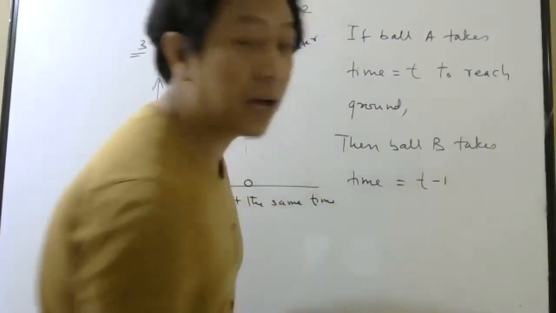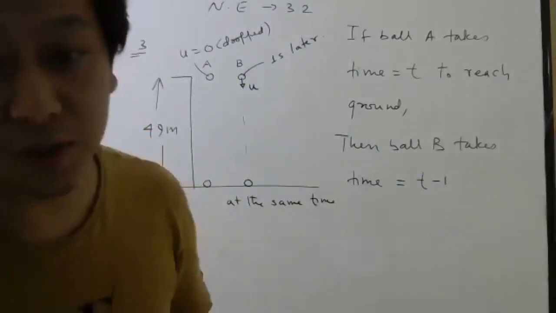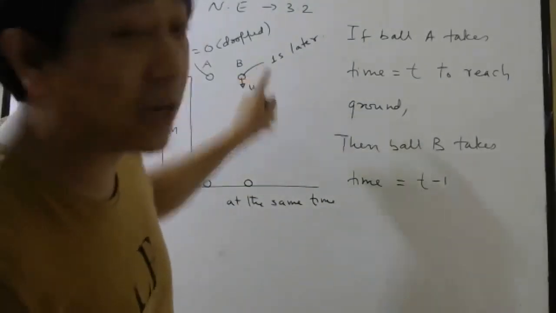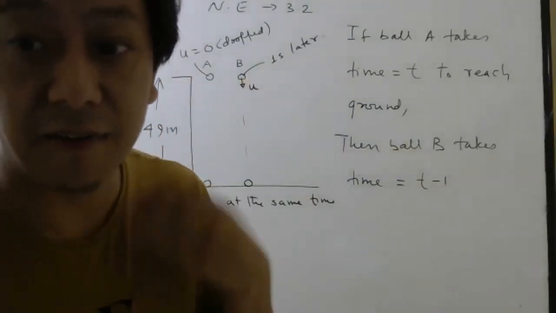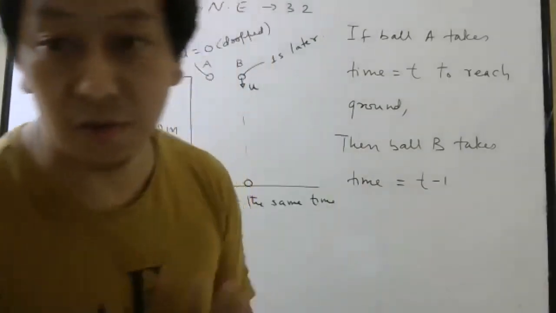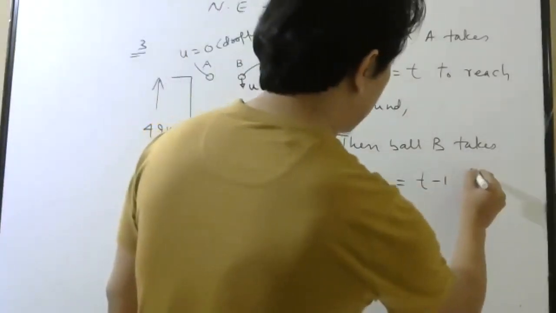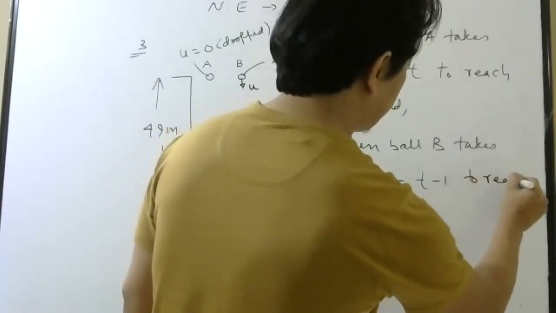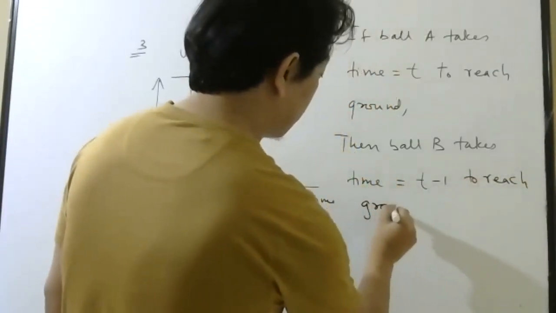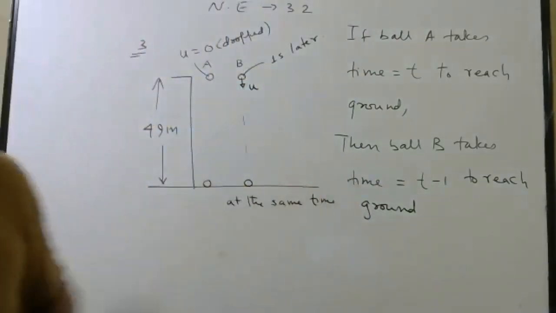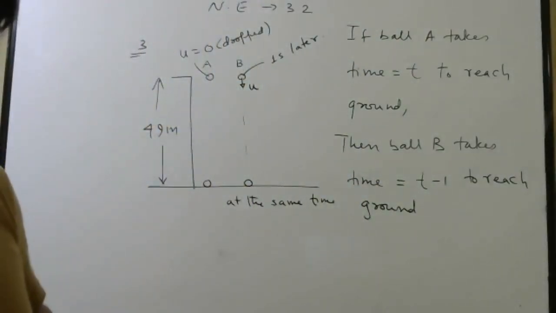Now students, in exam, they may ask you another question where they may say this one starts 5 seconds later. Then t minus 5 you write. Okay. So this second ball will take t minus 1 to reach the ground. Write this quickly. Then we will start the solution.